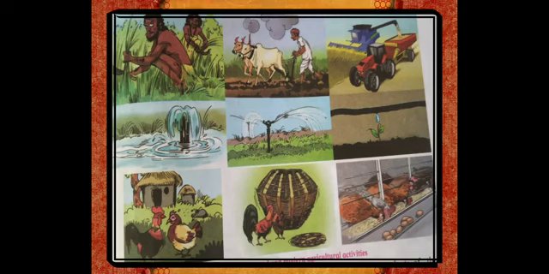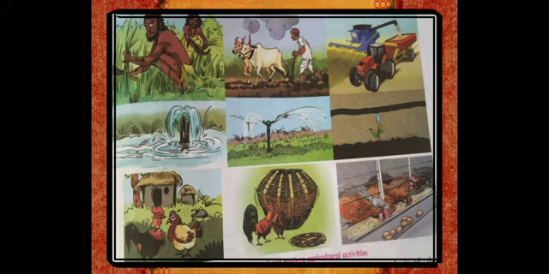Poultry farms are used to keep hens, etc. Over a period of time, there have been a lot of changes in traditional agricultural practices. Geographical explanation: in the above pictures, we see the changes in agricultural practices.